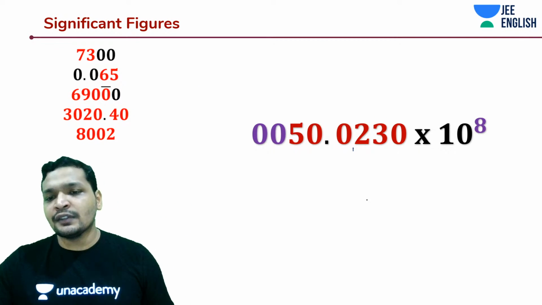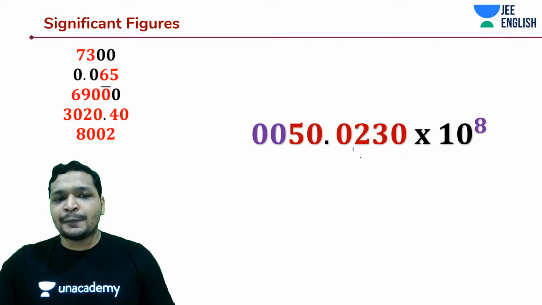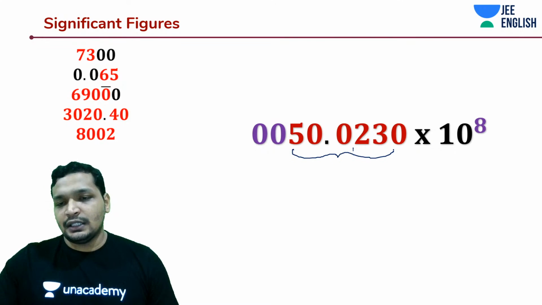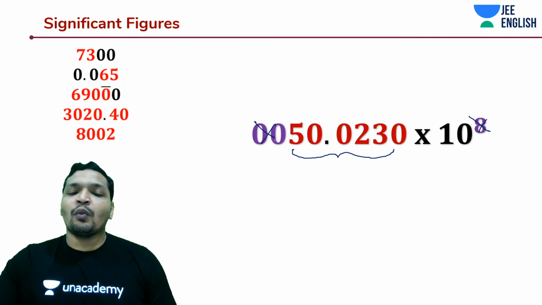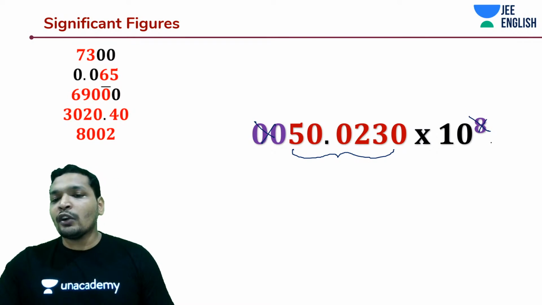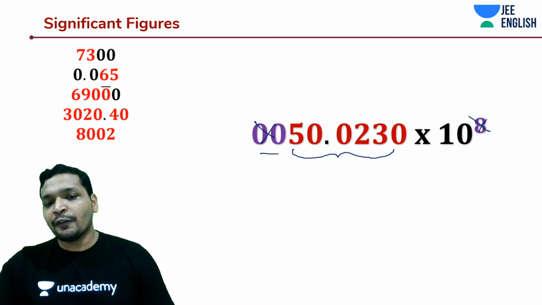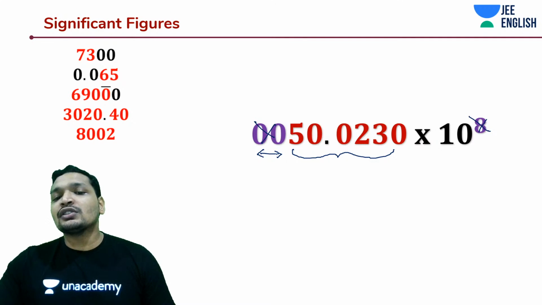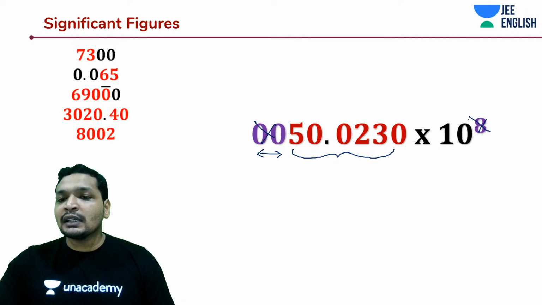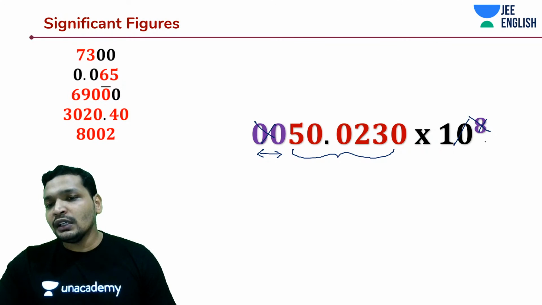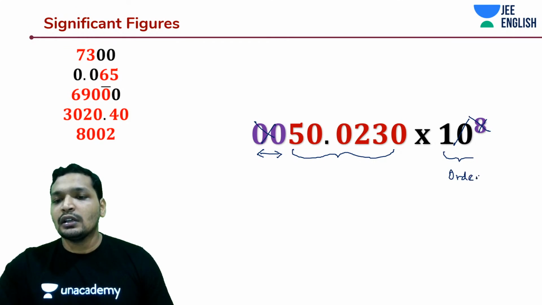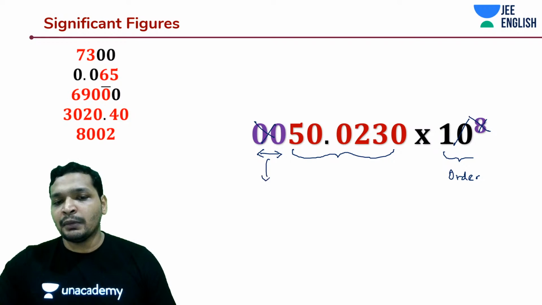And let's get started. So here is this expression. The digits marked in red are the significant figures. This is not significant, this is not significant. What I mean is that these zeros before the 50.0230 do not tell you the accuracy. And similarly, the 10 to the power 8 does not tell you the accuracy. So this is not order, and these are just zeros before your number.